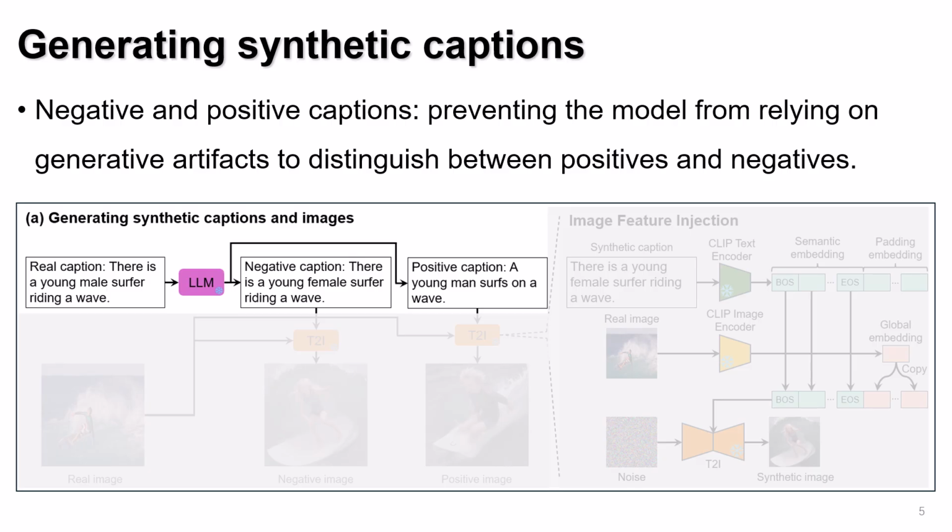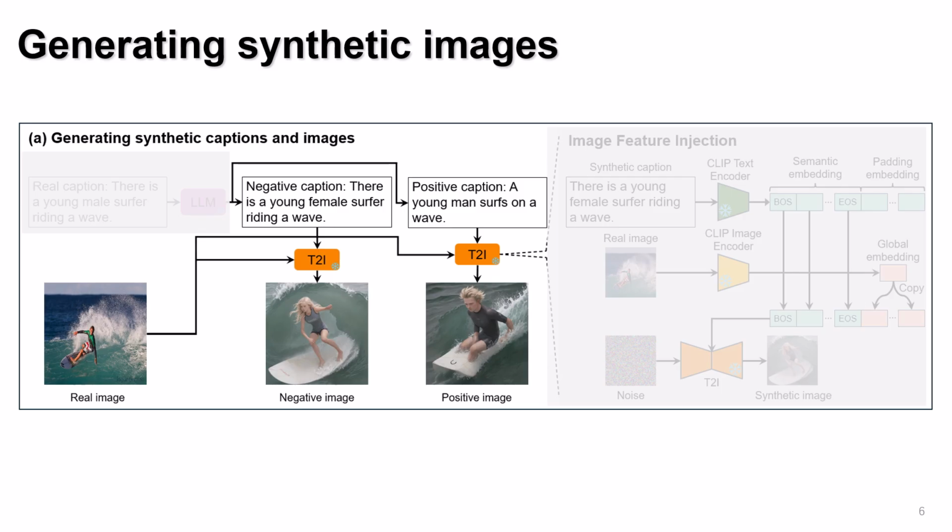For each real image caption pair, we use an LLM to edit the real caption and generate both positive and negative captions. Generating both positives and negatives prevents the model from relying on generative artifacts to distinguish between positives and negatives, encouraging it to focus on semantics in the captions instead. Then, we generate synthetic images from the real image and the synthetic captions. However, one of the key challenges lies in efficiently and accurately generating precise variations in synthetic images.